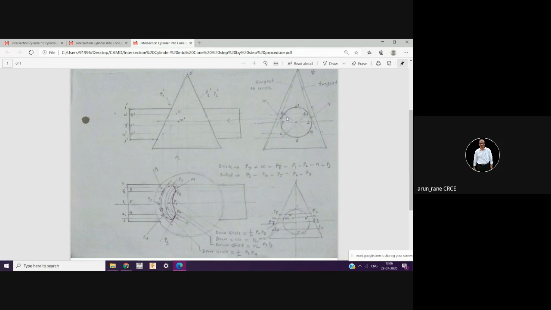It means you are projecting from here, like our cylinder to cylinder problem. And there is one more arrow shown here. It means you are going from down to up, and you are going from right to left. So you are projecting from here to here, and from here to here, in order to get this shape.